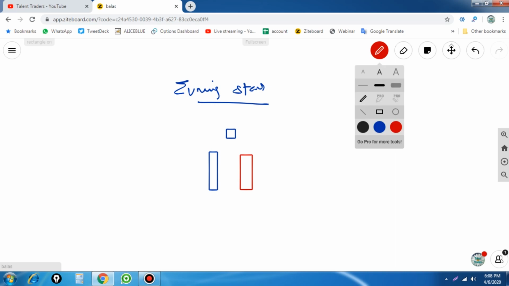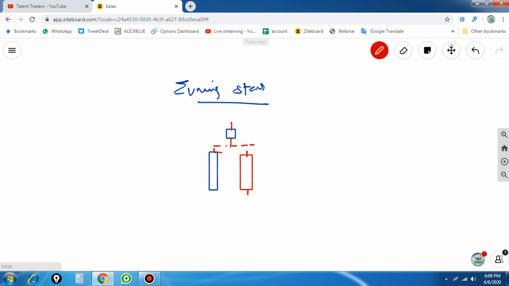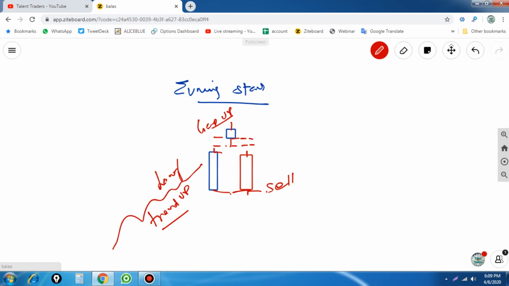So let's do that. Here there will be a spinning top candle, and you see there will be a gap between the highs. We have seen the open is a gap above, a long white candle, and the previous trend was an uptrend. There is a gap up above the previous candle, and when the market goes below this level we are going to sell. This is also a reversal, the evening star reversal. The previous trend should be upward, and we are finding it at the topmost level of reversal.